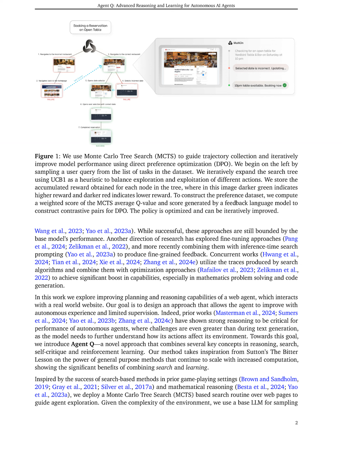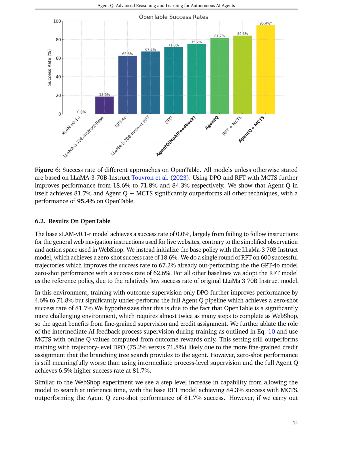Throughout this process, Agent Q employs Monte-Carlo Tree Search, MCTS, to explore various actions and their potential outcomes, while also integrating AI feedback to evaluate the utility of each action at every decision point. This combination of planning, reasoning, and self-critique allows Agent Q to adaptively refine its approach, ultimately achieving a high success rate in complex tasks, as evidenced by its performance improvement from an initial 18.6% to 81.7% in zero-shot scenarios on OpenTable.